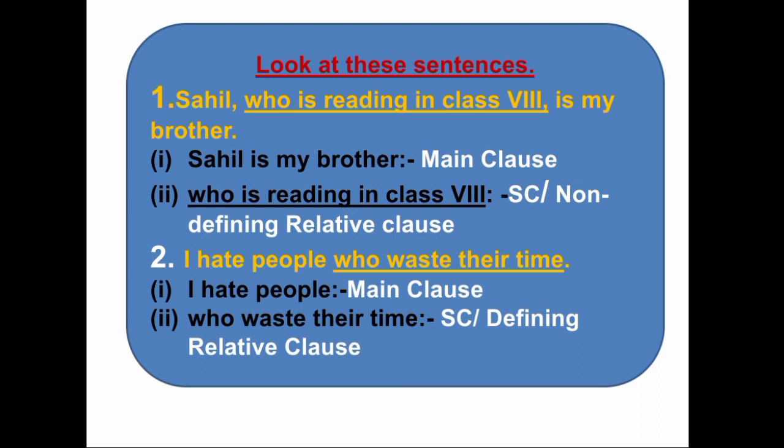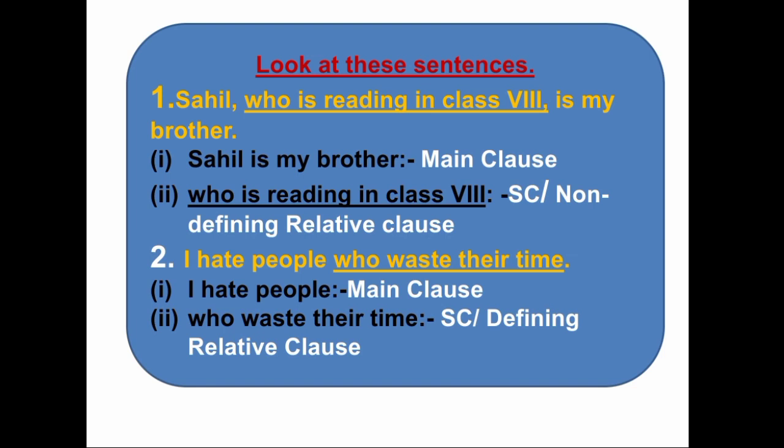Look at these sentences. Sahil, who is reading in class 8, is my brother. Here, Sahil is my brother is the main clause. Who is reading in class 8 is a non-defining relative clause. Like this, in the second sentence, I hate people who waste their time. Here, I hate people is the main clause, and who waste their time is a defining relative clause. So students, how do we know one is a defining relative clause and another is a non-defining relative clause?